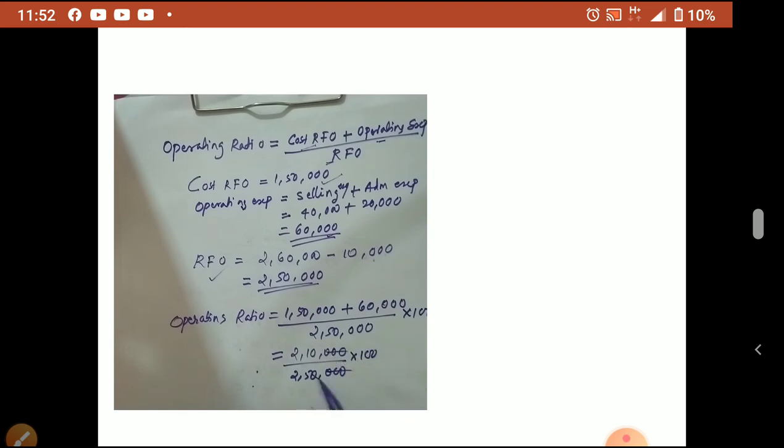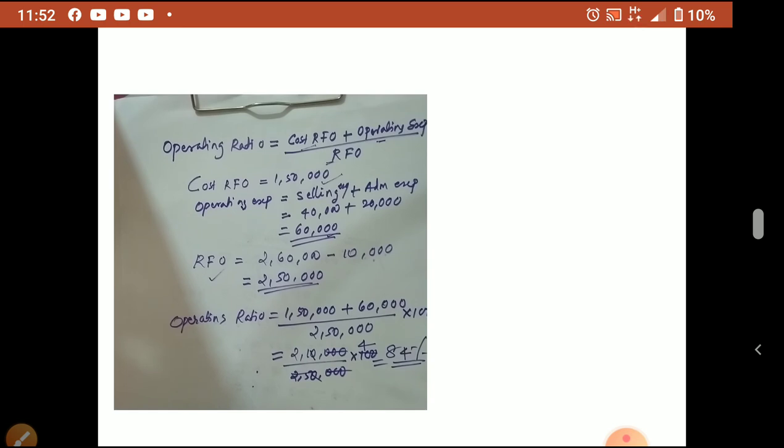Cut the zeros, these two zeros and these two zeros also. So 25 into 100... 21 by 25, which is 84. So 84 percentage is the answer.